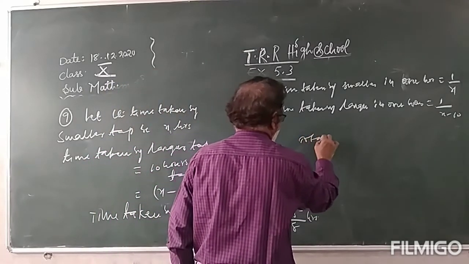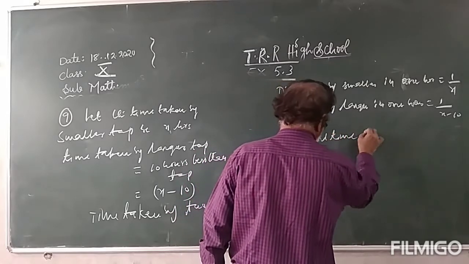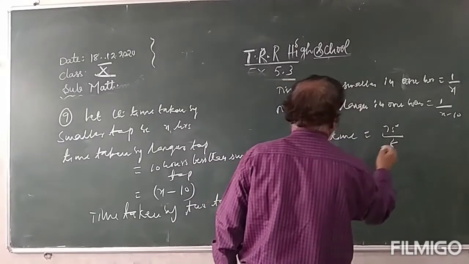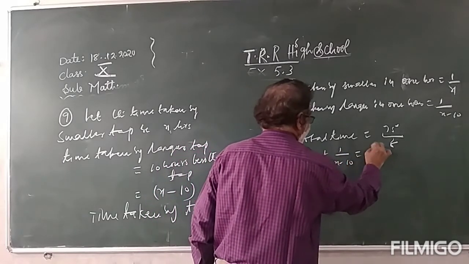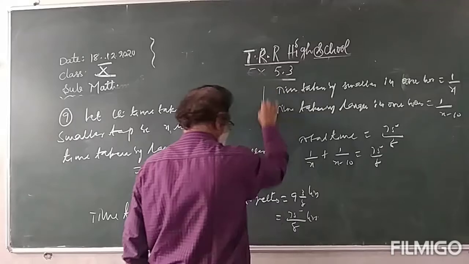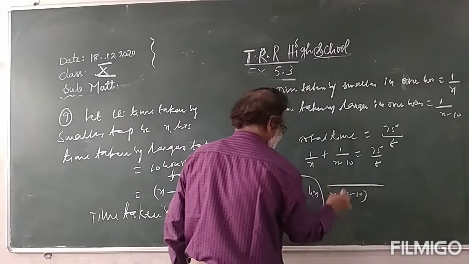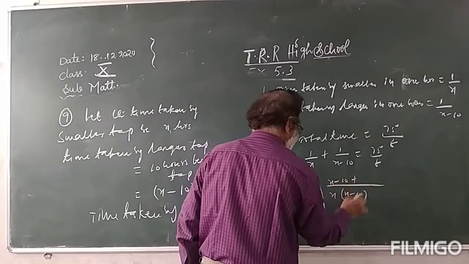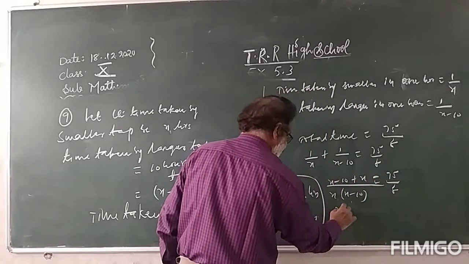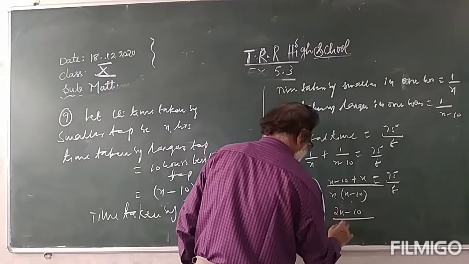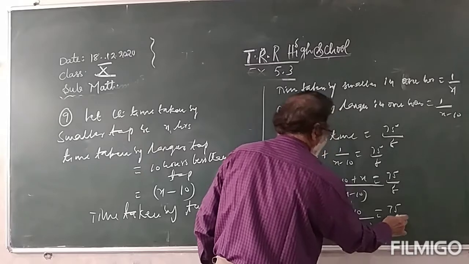Total time is 75/8 hours. So 1/x plus 1/(x minus 10) is equal to 8/75. Take LCM, x into x minus 10. Then (2x minus 10) by x into (x minus 10) is equal to 8/75.